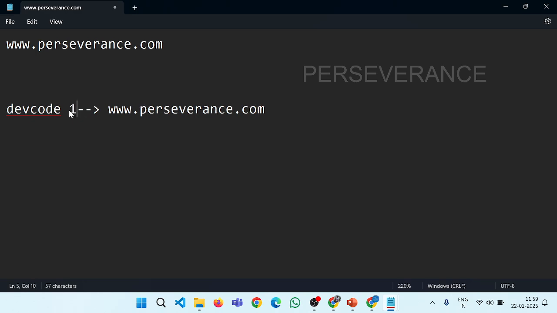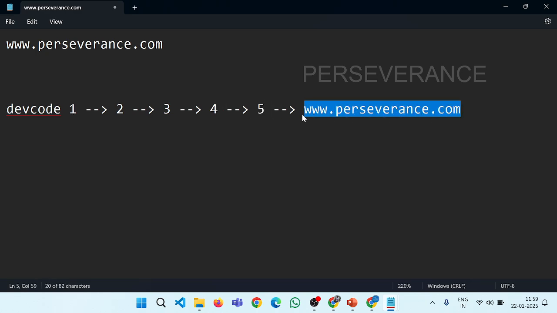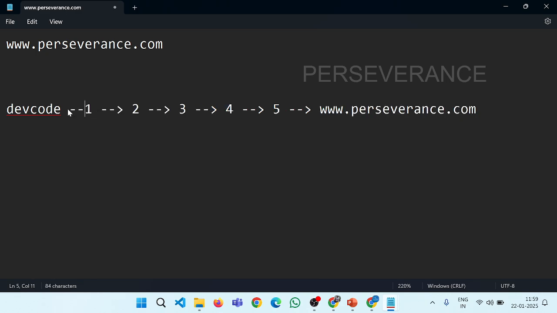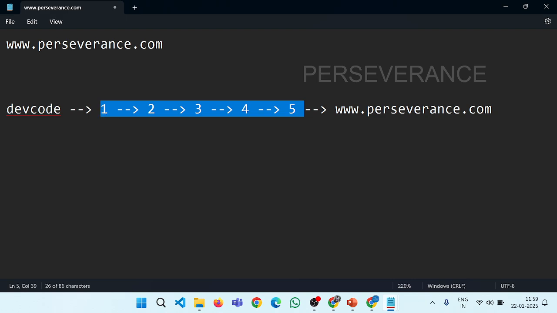Consider, for example, we have step 1 to be completed, step 2, step 3, step 4, step 5, and then finally this works out. All the steps after the code is developed should be executed, post which our website will be ready, and we can enable the website so that it will be served to the customers.